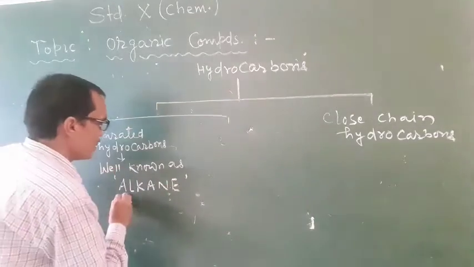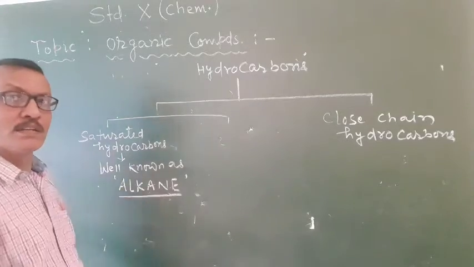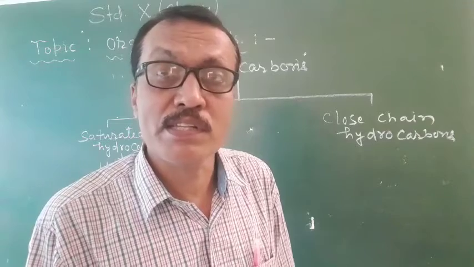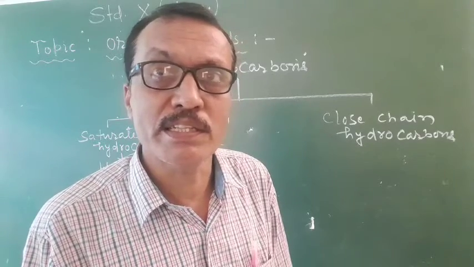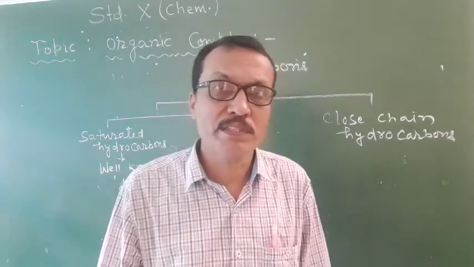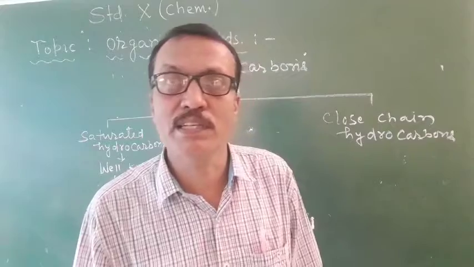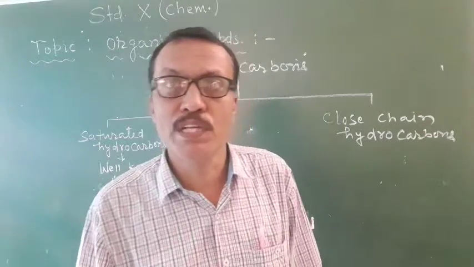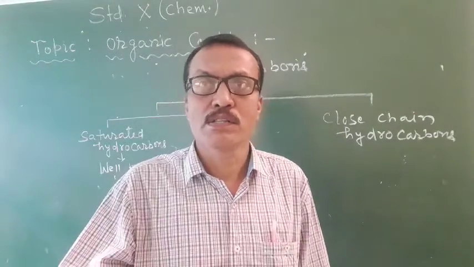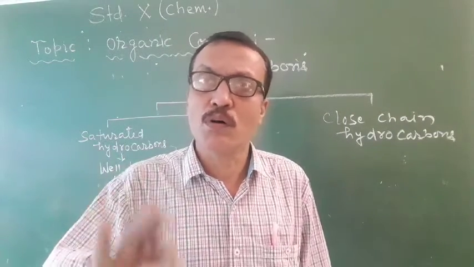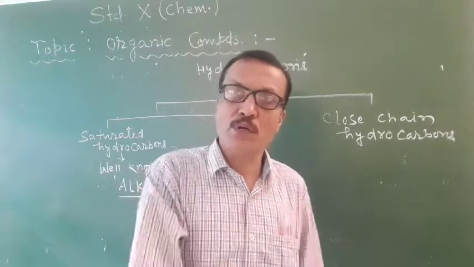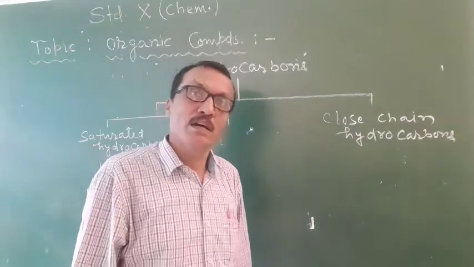Their name ends in suffix A-N-E. For example, methane, ethane, propane, butane, pentane, hexane. These all are saturated hydrocarbons. These all are alkanes. So saturated hydrocarbons are well known as alkanes.